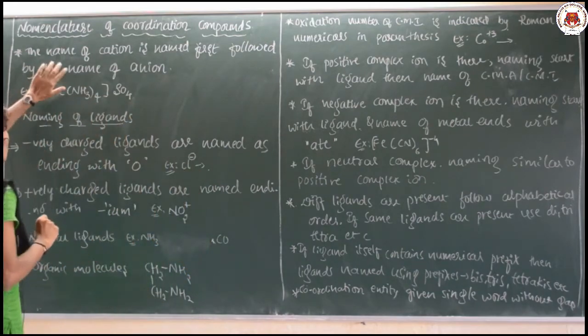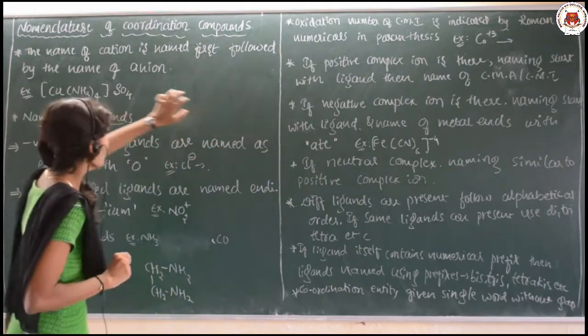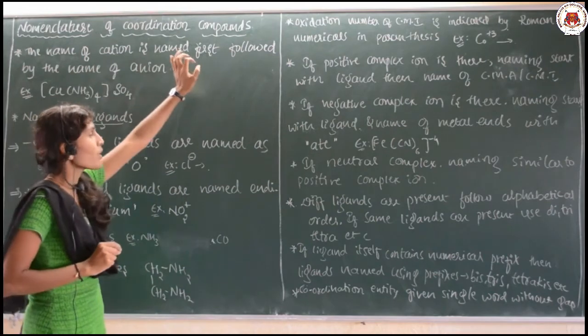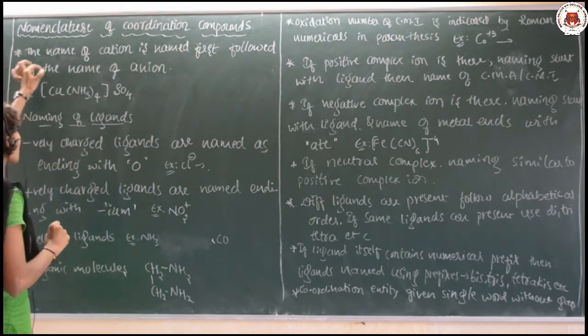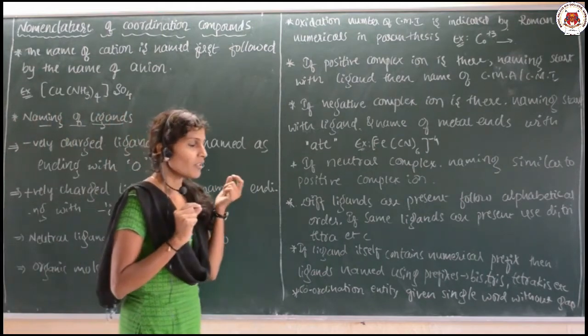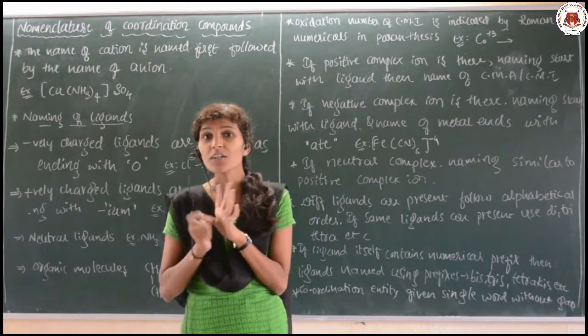So, the first rule, which I have mentioned here, is that the name of the cation is named first, followed by the name of the anion. I told you some of the important terms which are used in coordination chemistry.